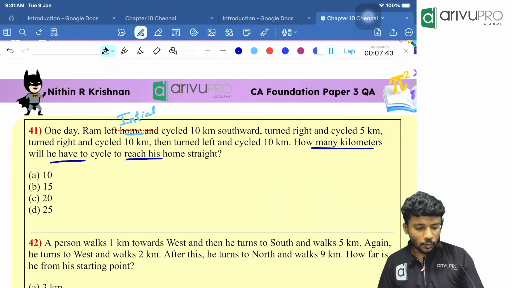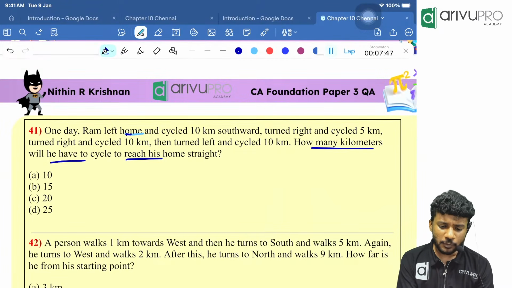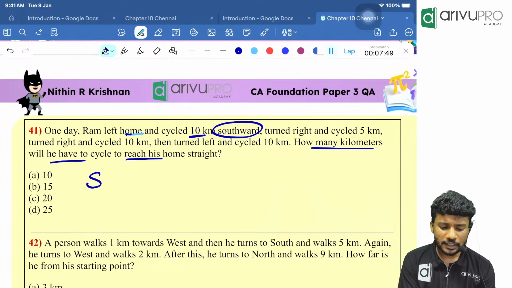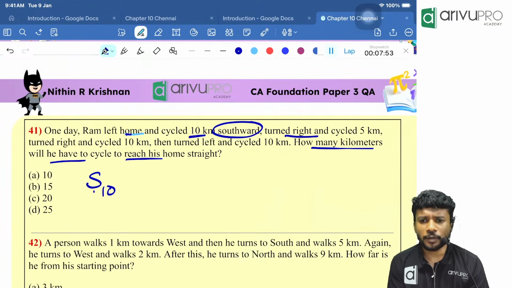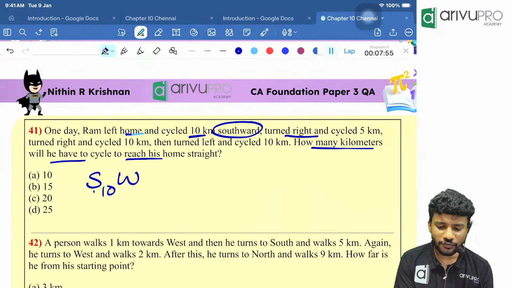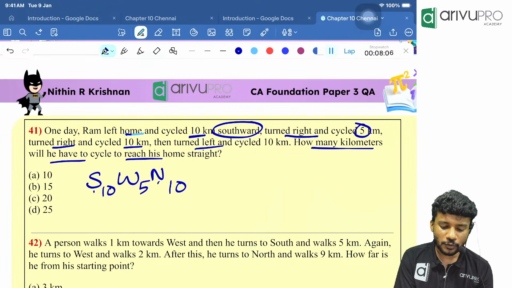Okay. Yes. Now, here, they are telling, initially he moved south. How many kilometers? 10 kilometers. Turned right. Right of south is what, people? Right of south is nothing but west. Cycled how much? 5 kilometers. Then turned right. Right of west is what, people? North. How many kilometers? 10. Then turned left. Left of north is what, people? West. And cycled how many kilometers?